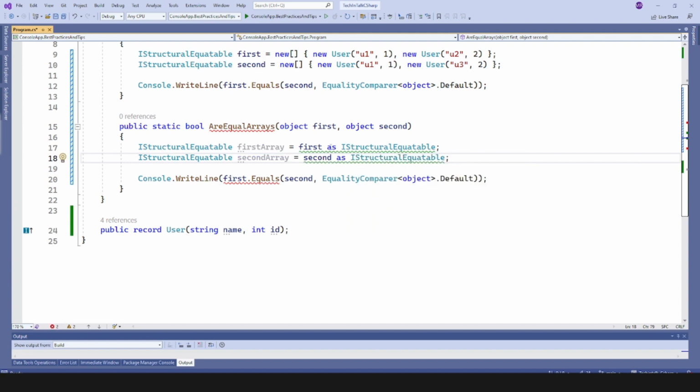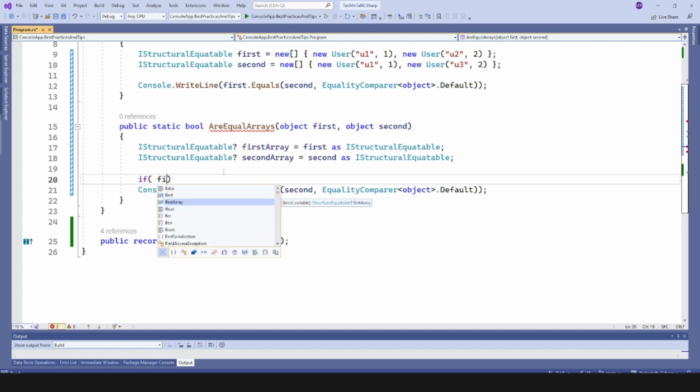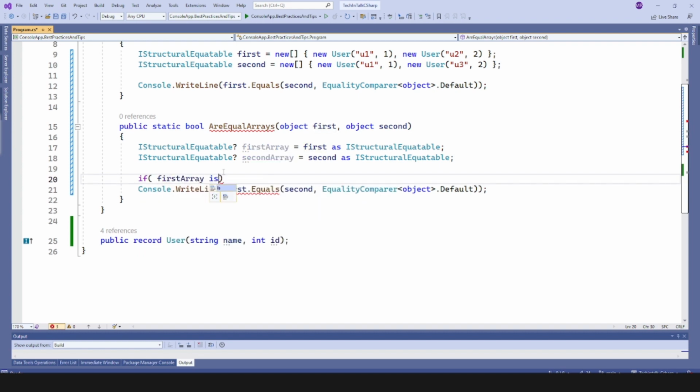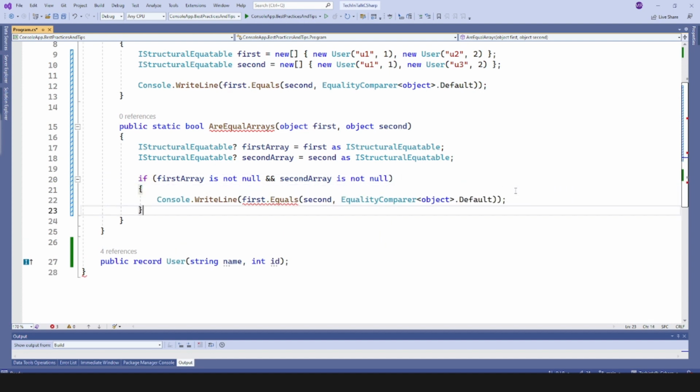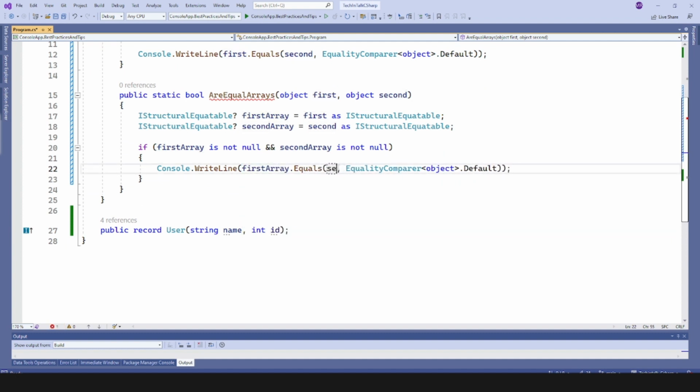And those values could be null, so we need to make sure that we are taking care of null exceptions. Right above this comparison, we need to also check that the first array is not null and the second array is also not null, and we can go here to just first array equals second array, just like that.